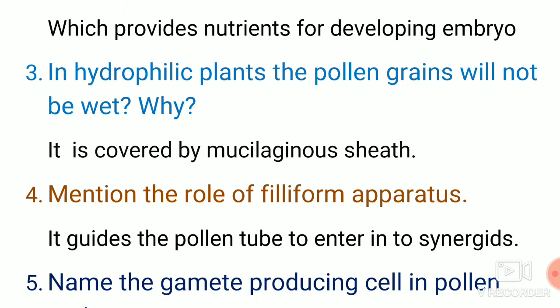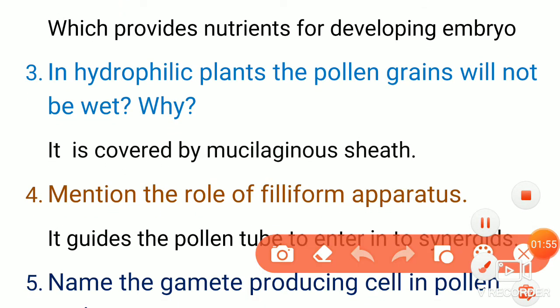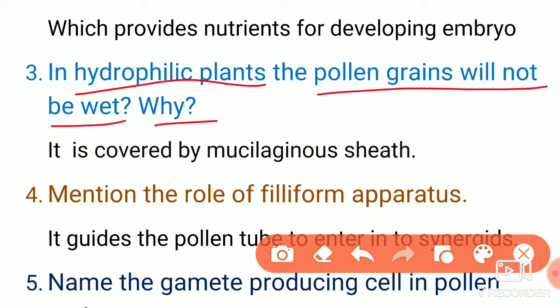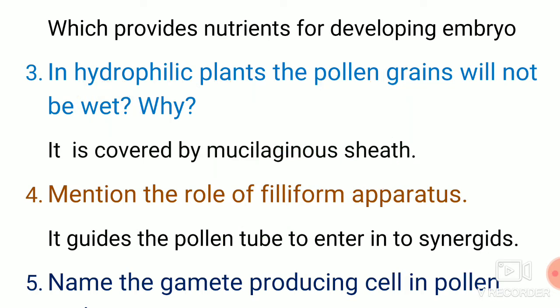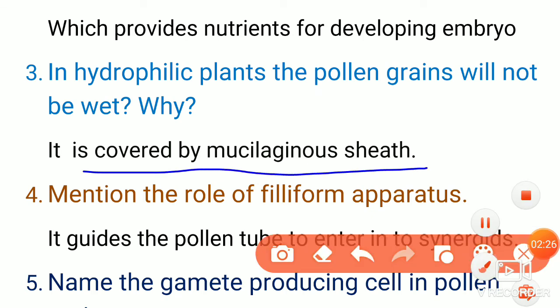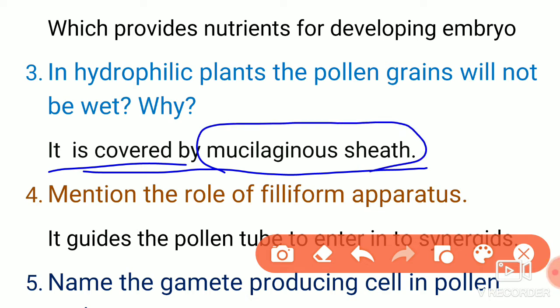If we consider the next question, in hydrophilic plants the pollen grain will not be wet. Why? Hydrophilic plants are those which are present in the water. These plants release the pollen grains, which will also be present in the water. In such a condition, how will they not be wet? Because they are covered by a mucilaginous sheath.